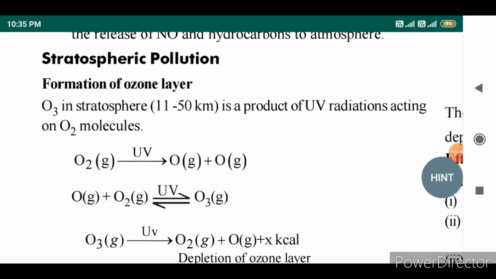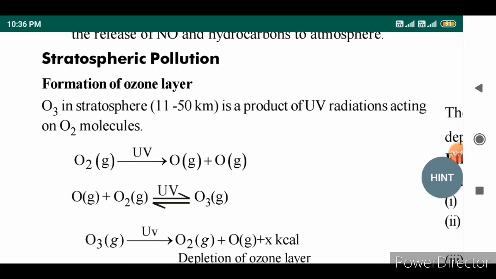In this session, we are going to discuss stratospheric pollution. You know very well, the stratosphere is the region which extends from 11 to 50 kilometers. This layer is generally arranged above the surface of the troposphere. The stratosphere mainly contains the ozone layer. The ozone layer is produced by the combination of O2 as well as O.